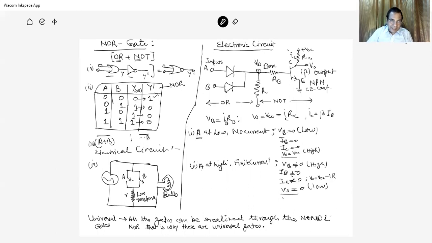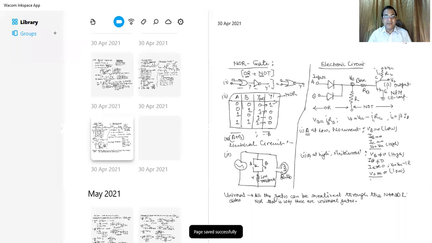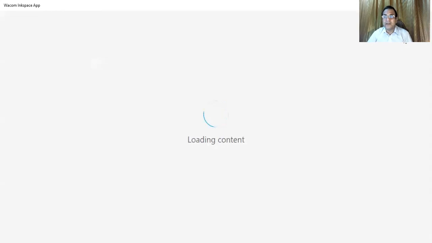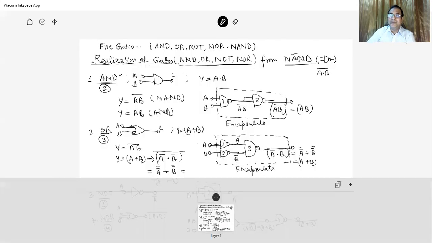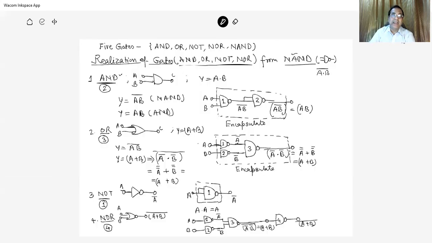The universal gate means all gates can be realized. In this way, there are two universal gates: one is the NAND gate, the other is the NOR gate. So why is it universal? Because all the gates are derived from these two gates. Let us see how it can be done, that is, the derivation or realization of various gates using the universal gate NAND.